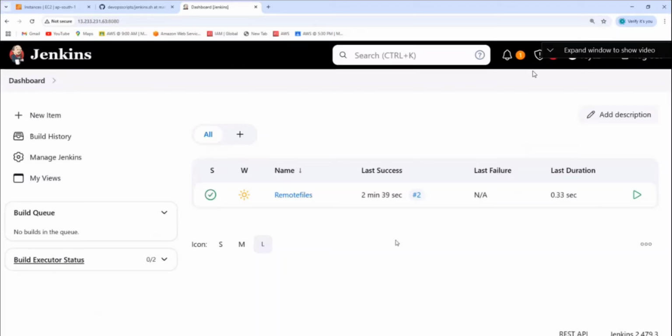And another thing is using a plugin you can restore. Should we install the plugin now? So there is a plugin called Job Configuration History. There are multiple plugins, but when I was doing this, that was an easy plugin to do it. So let us do it. Tell me please how to install that plugin. Where should I go? Manage Jenkins.